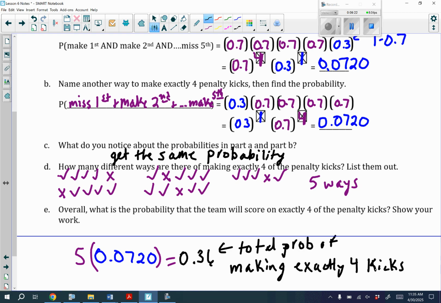Okay, so we still actually haven't answered our question of what is the percentage that the women's soccer team will win. So that means they have to not only make 4, but we also have to talk about the 5 penalty kicks. Okay, go ahead and make sure you watch the next video. That's where we're going to get our total probability.